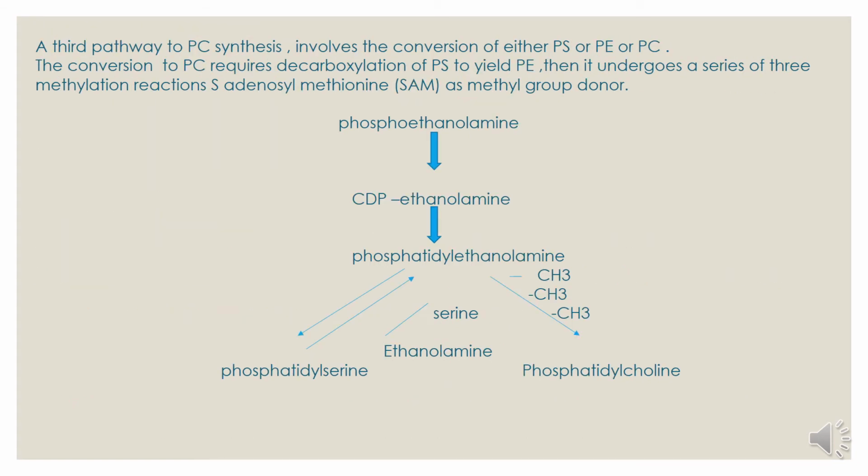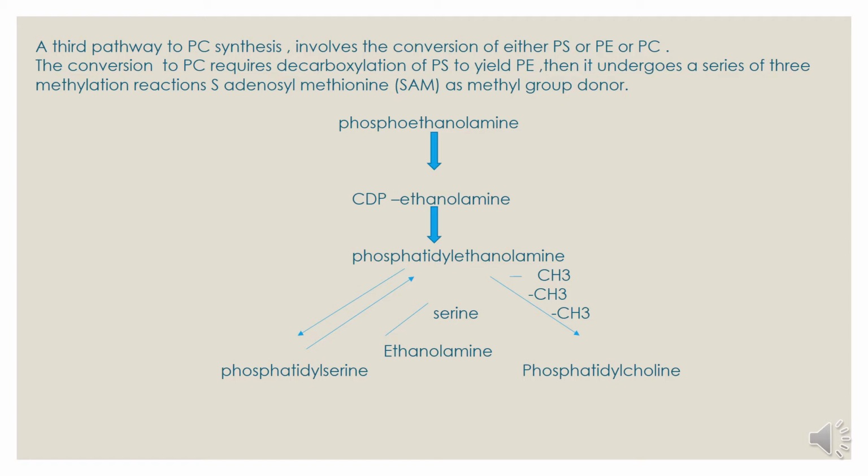A third pathway of PC synthesis involves the conversion of either PS or PE to PC. The conversion requires decarboxylation of PS to yield PE. Then it undergoes a series of 3 methylation reactions with S-adenosyl methionine as methyl group donor. Phosphoethanolamine gets converted into CDP-ethanolamine, which gets converted into phosphatidyl ethanolamine.